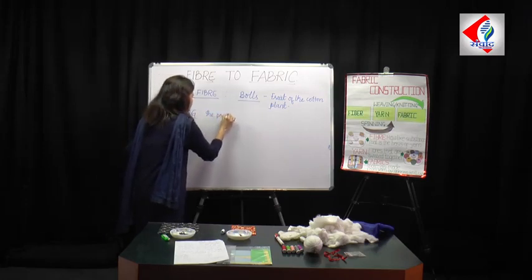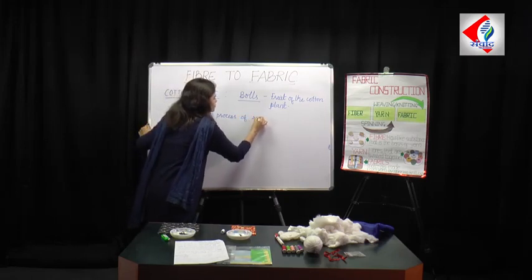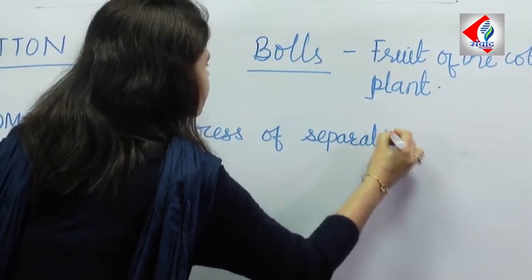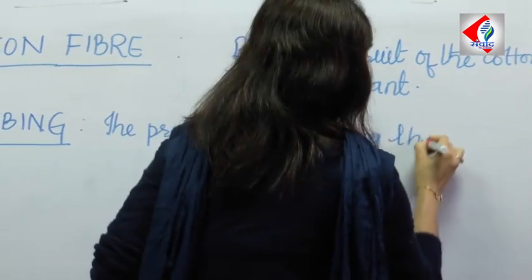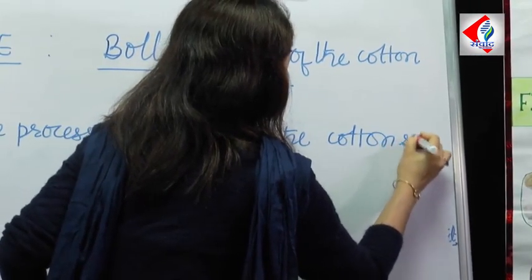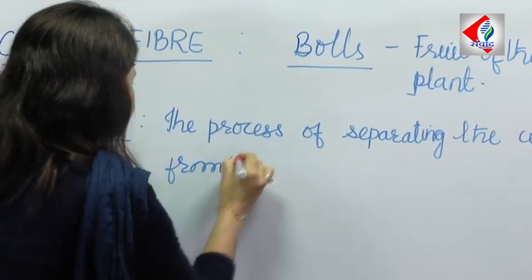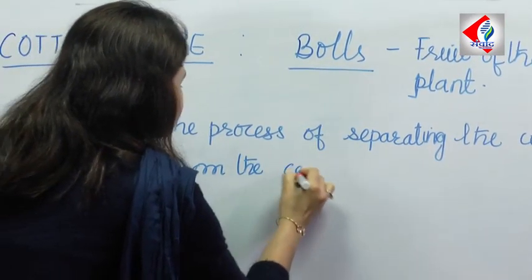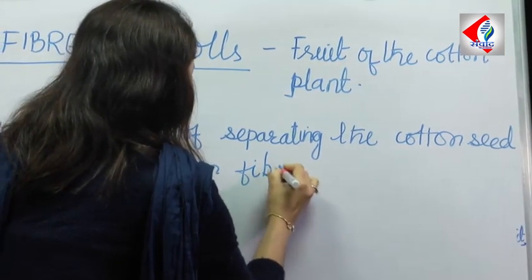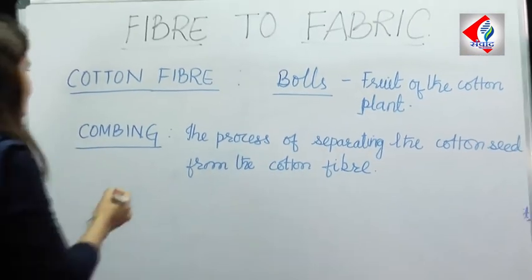The process of separating the cotton seed from the cotton fiber is also known as ginning.